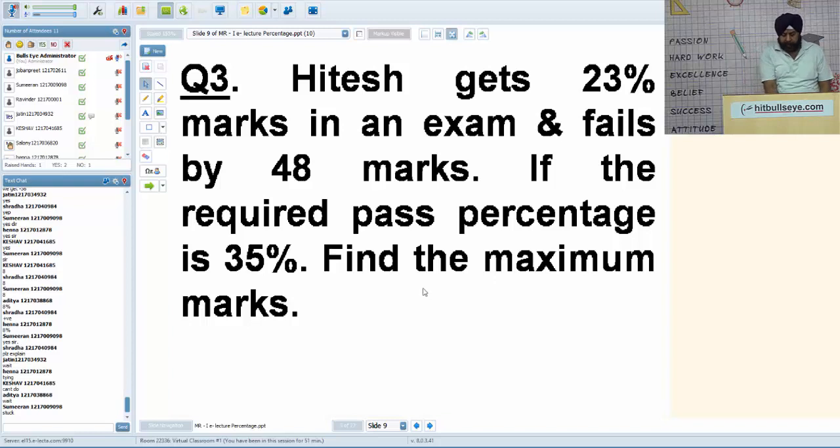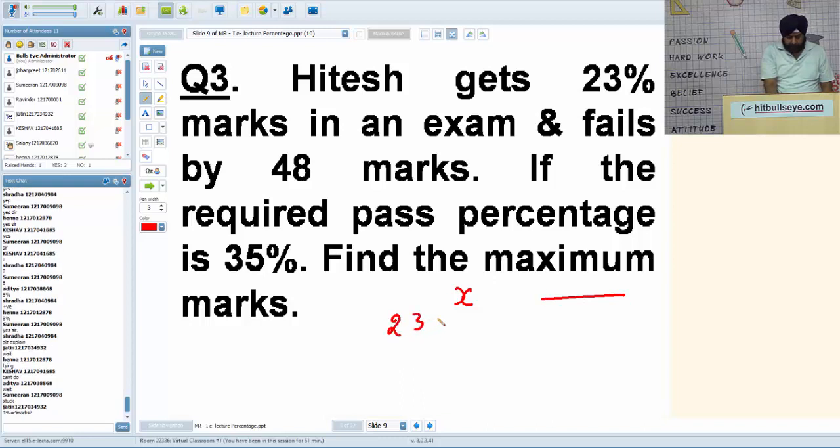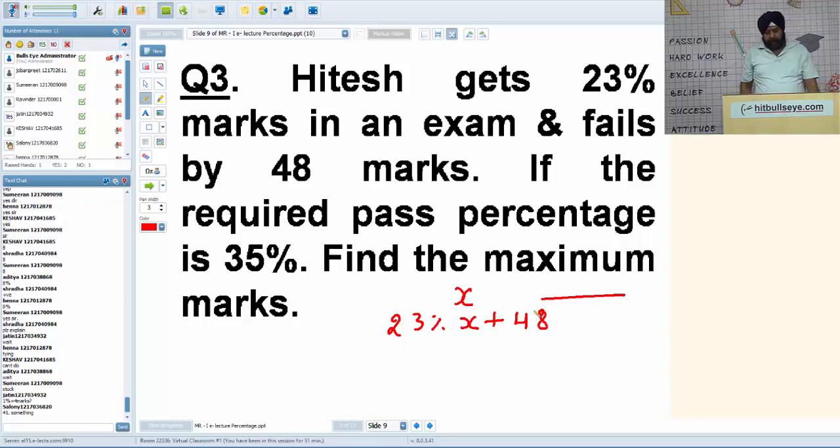Let the maximum marks be X. When Hitesh gets 23% marks, he got 23% of X, and he fails by 48 marks. What does it mean? If he had got 48 more, he would have passed. So 23% of X plus 48 is equivalent to the pass marks. Is it okay? But in percentage the pass marks are 35%, so pass marks are also equal to 35% of X.